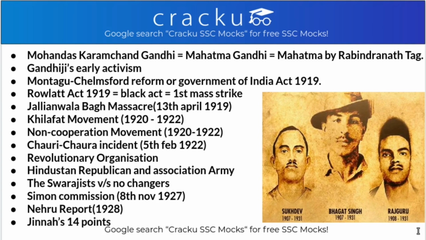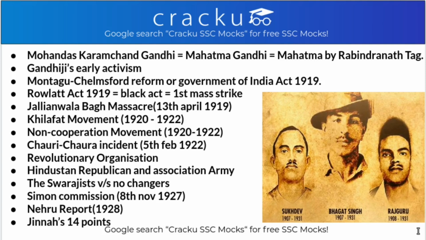After the Government of India Act 1919 came the Rowlatt Act. What was the Rowlatt Act and why is it important? It was called the Black Act, and the Rowlatt Satyagraha was marked as the first mass strike. This is because in the Rowlatt Act, any person could be arrested just on the basis of suspicion of being a criminal or militant. For this reason, it was also called the Black Act, and a nationwide hartal, that is fasting and prayer, was observed.